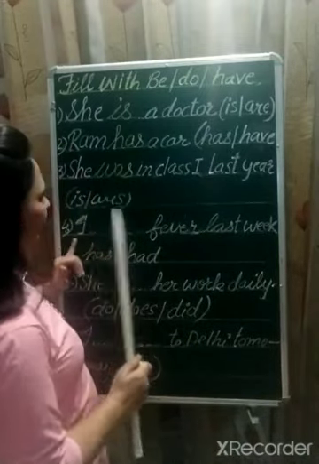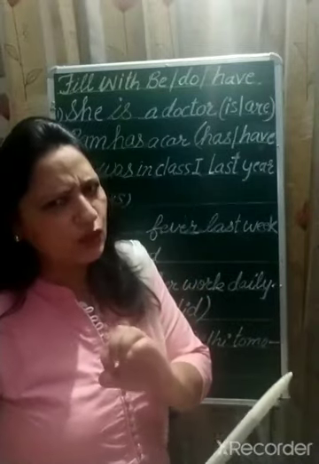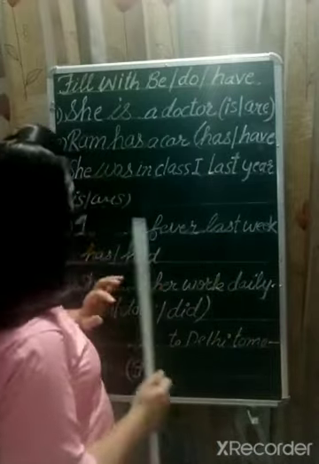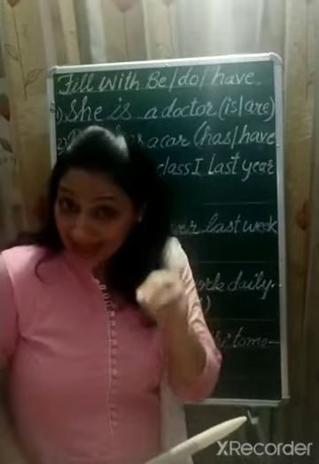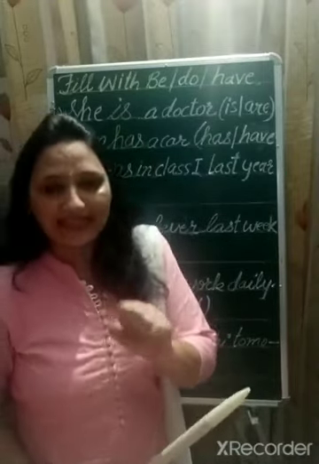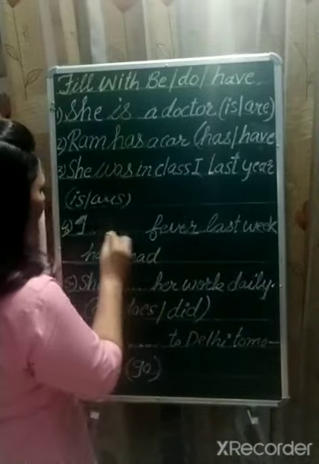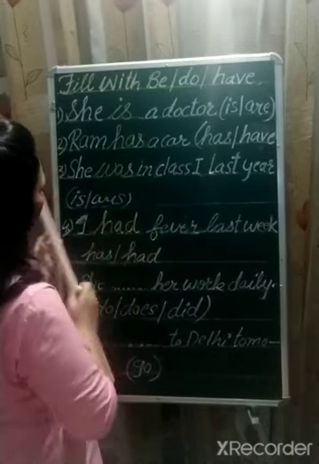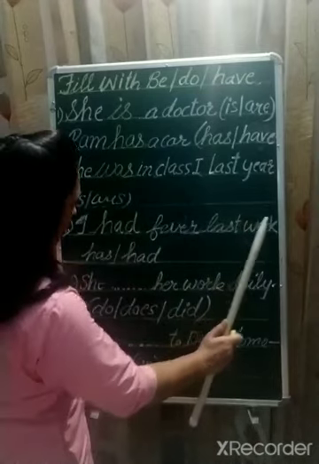Now let us read the next one: I dash a fever last week. Again, last week indicates the sentence is in past tense. In brackets we have has or had. Has indicates the present form, whereas had indicates the past. So I'm going to fill this blank with the past form of have, that is had. Now let us read this sentence again: I had fever last week.